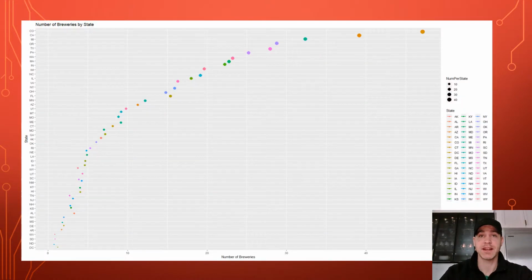For better visualization, I've added a graph. On the lower left side, we have the lowest number of breweries by state. As it curves up to the right, we have the highest number of breweries by state. And again, I've pointed out the highest number, and down in the bottom left, you can see the lowest number of breweries by state.